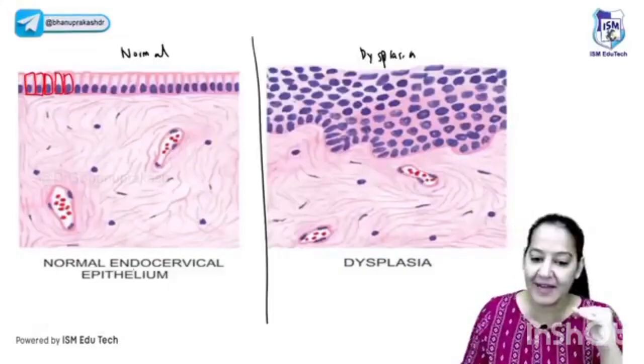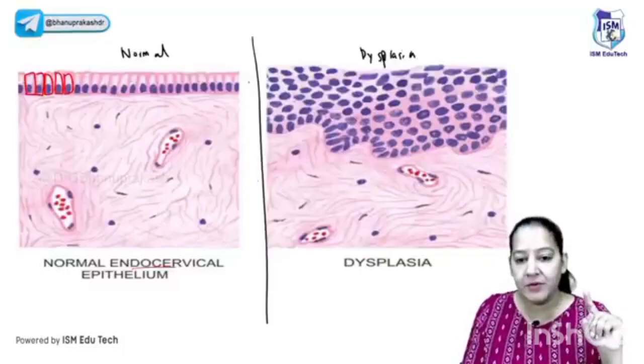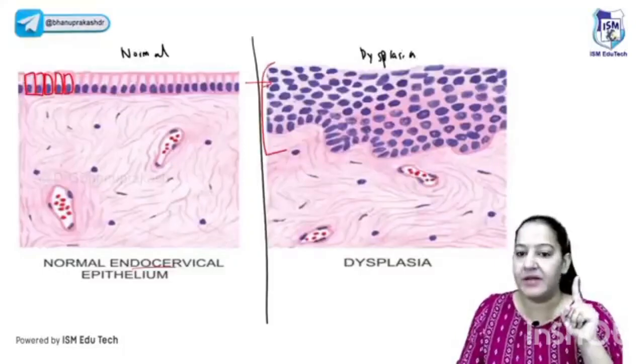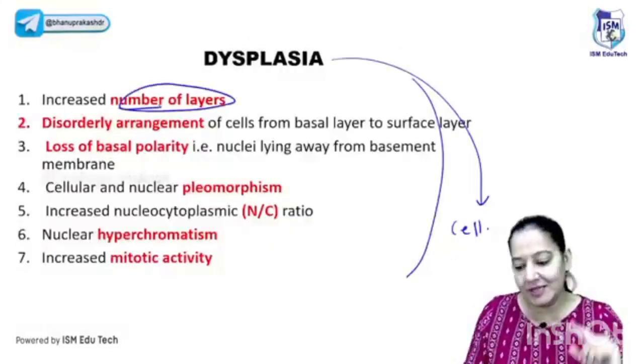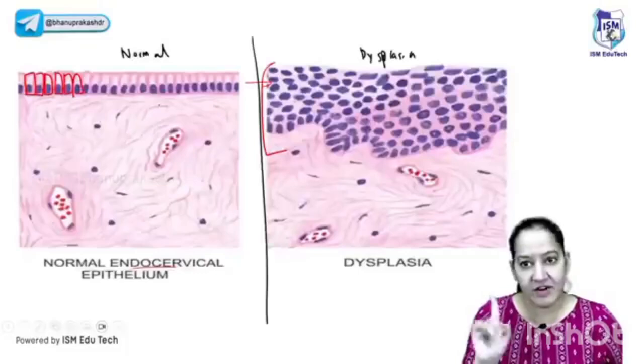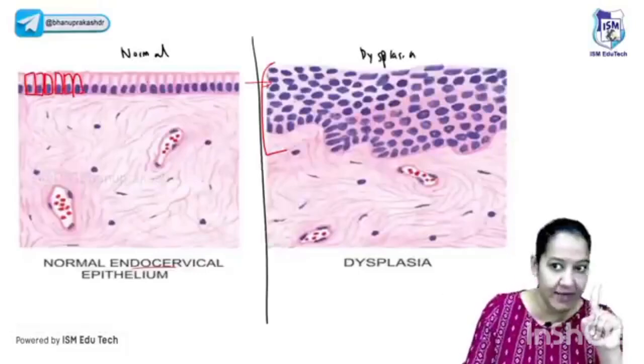You can see, actually, it is a cell lining of the endocervix of the female. It's a columnar lining. Now, see, during dysplasia, what is happening? The first thing you can see, the number of layers is increased. Here we can see 1 layer. Here we can see multiple layers. So the first thing is that the number of layers is increased in dysplasia. On every point, please appreciate that you got it. The first point is increase in number of layers. I guess everyone can notice here is 1 layer and here is multiple layers.